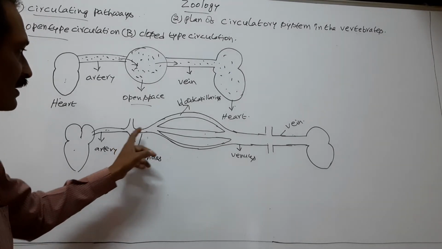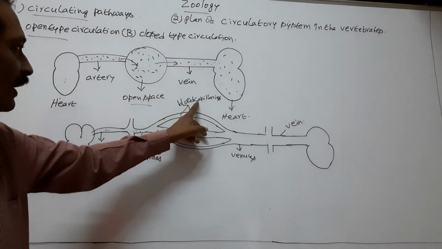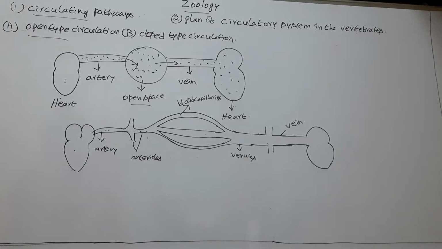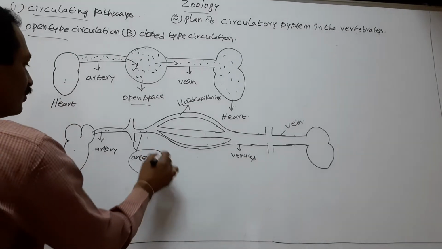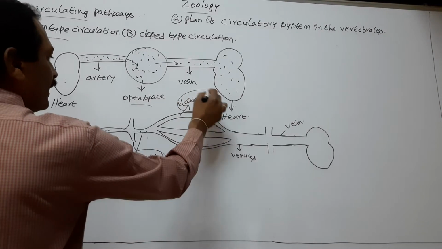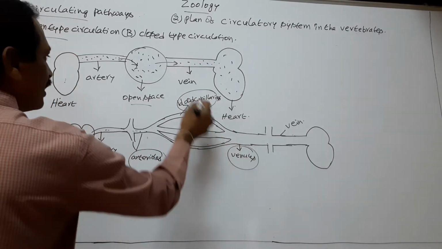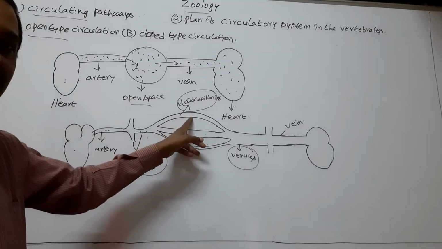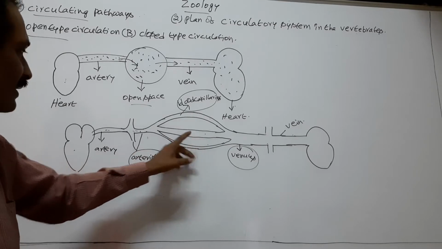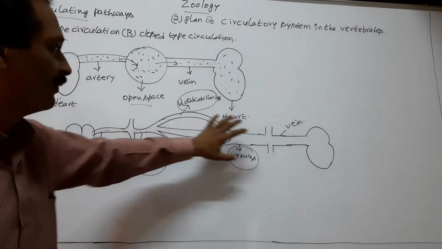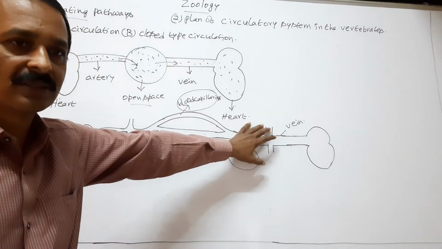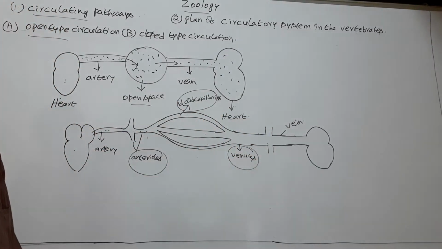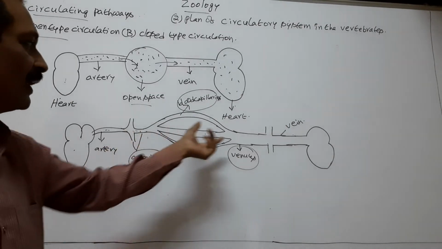In this process, blood travels inside the blood vessels. Arterioles and blood capillaries are present. But in the open type of circulation, the arterioles, blood capillaries and venules are absent. Here, the blood capillaries connect the arteries with veins. So, blood capillaries are connecting links between arteries and veins.